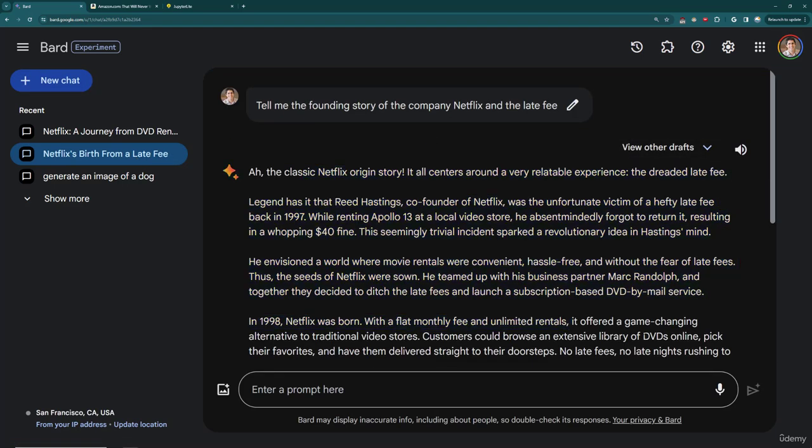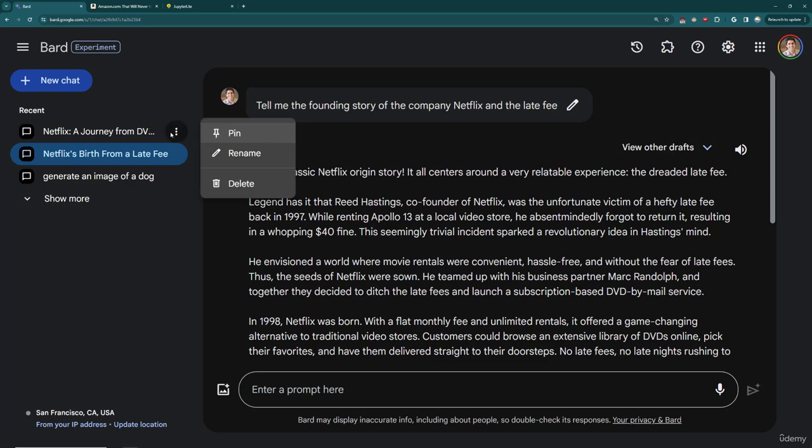I would argue no. It's not really a hallucination in the sense that it's giving us tokens or text that are not true just because they were statistically the next most likely token. Here, it's kind of repeating a false story that you would find all over the internet and even in real life. In fact, if you rewind back to the late 90s or early 2000s and ask Reed Hastings himself how did Netflix come to be, he would probably tell you that late fee Blockbuster story. So it's not really Bard's fault here that it's, quote unquote, telling you false information.